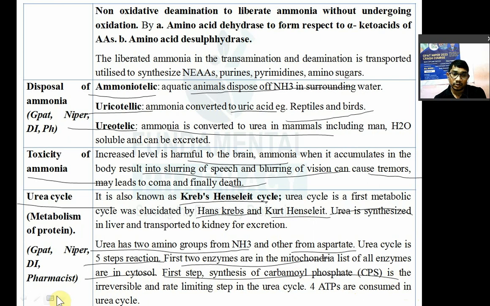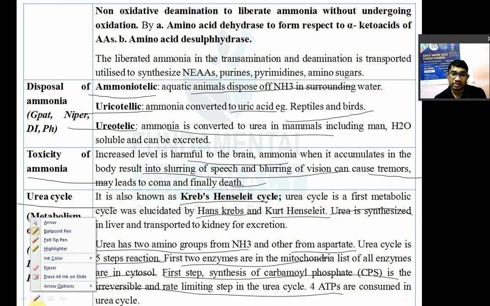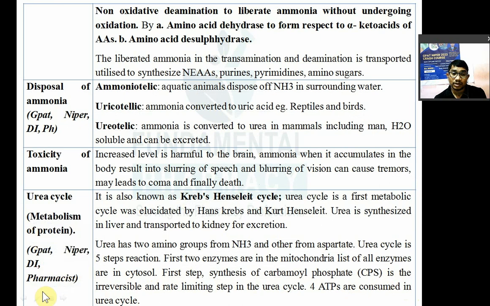Question इसके ऊपर आ सकता है, आ चुका है. Which one is the rate limiting step in the urea cycle? So remember, this one is the rate limiting step, irreversible step. जैसे glycolysis में आपका rate limiting step, irreversible step देखा है, likewise in the urea cycle, first step, this ammonia is converted into carbamyl phosphate. So first step, synthesis of carbamyl phosphate, is an irreversible step and rate limiting step, also known as rate determining step.